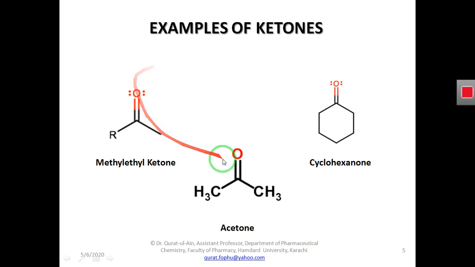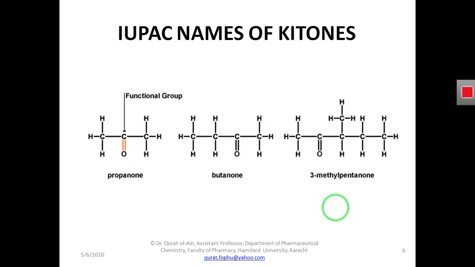All these are important ketones. In all the examples, you are seeing a carbonyl group, a carbon atom that is covalently bonded to the oxygen atom. Here you can also see a carbonyl group, and here is also a carbonyl group. So all those organic compounds that exhibit a carbonyl group are termed ketones. Now we will see how we can name ketones and what the IUPAC names of ketones are.